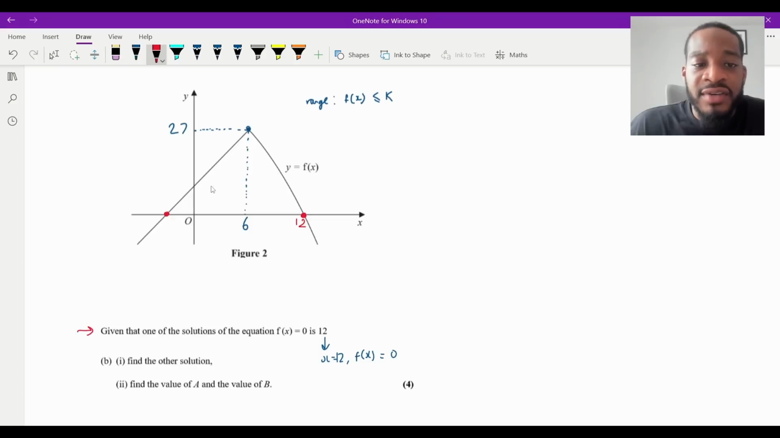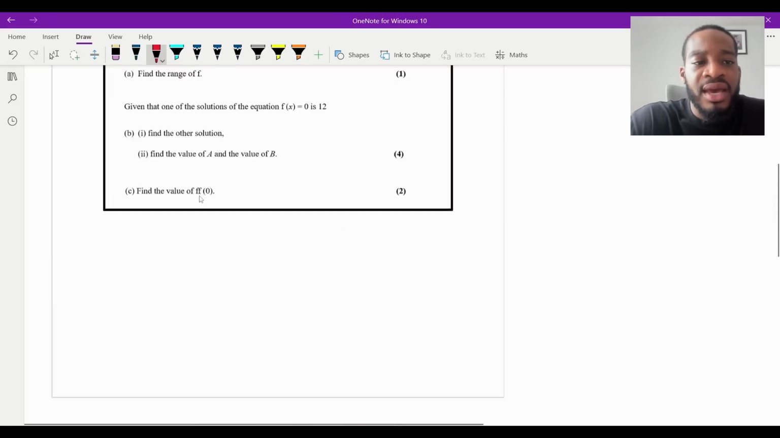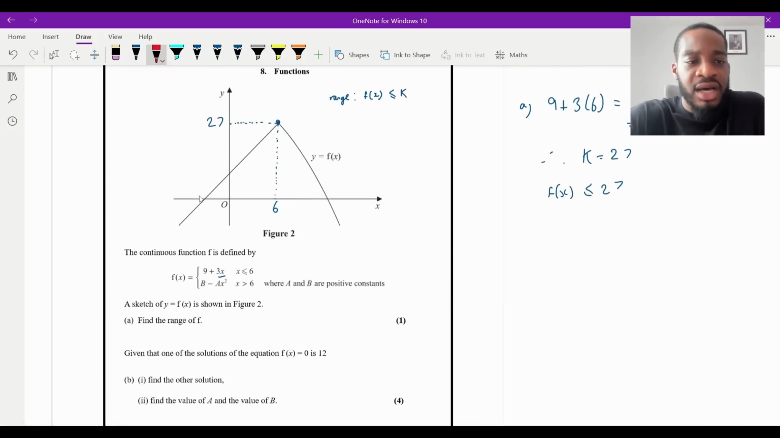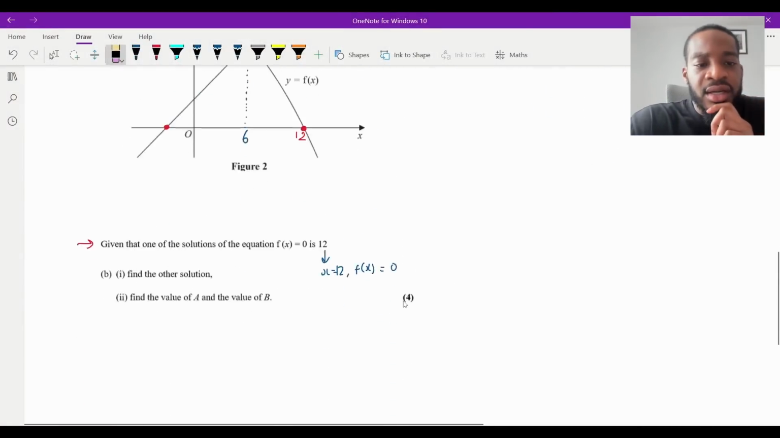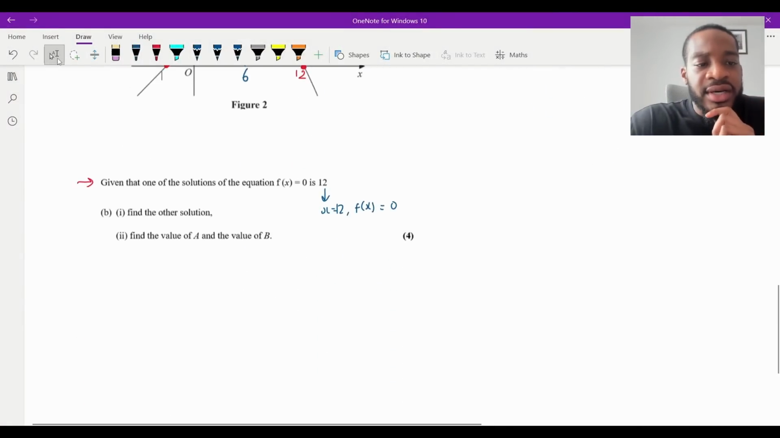So we need to find the other solution. Since we've identified that the root at 12 is for the quadratic function, then I just need to set the linear function equal to 0 to figure out what the other root is, isn't it? So let me get my two functions again, actually, because I should have got that as well. Let me just grab that and then grab these as well. And then I think that's pretty much it. Okay, so let us do that and see what we get.